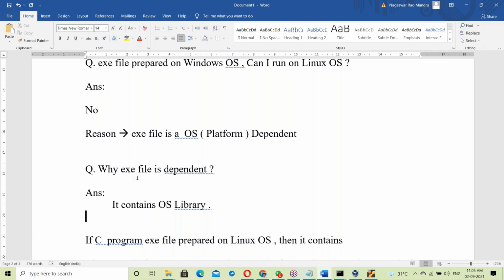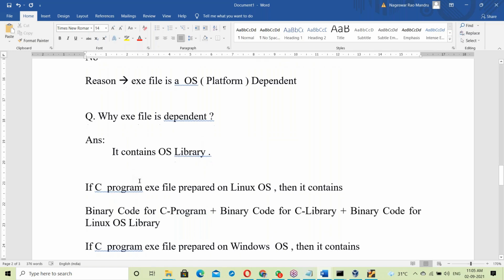Otherwise they can't explain this. Because of my embedded C experience, I'm able to explain this.